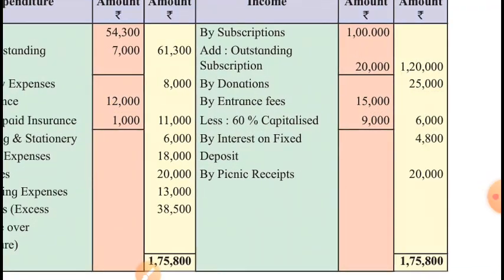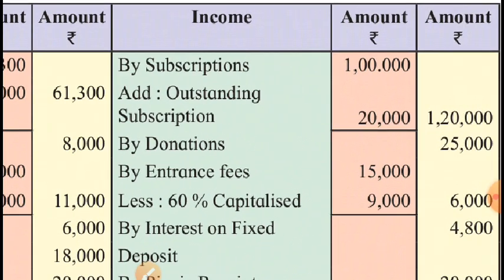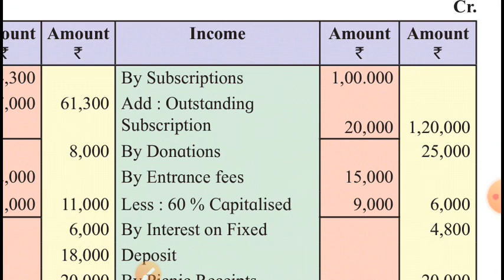Look at the income side, the credit side of the income and expenditure account. On the receipt side, for the current year subscription received was 1 lakh. That information has been taken here on the income side. Current year subscription received, rupees 1 lakh, but the adjustment said that 20,000 is yet to be received for this year. So received plus to be received, 1 lakh plus 20,000 for the current year. Total income by way of subscription increases to 1,20,000, and this accrued subscription will be shown on the asset side.